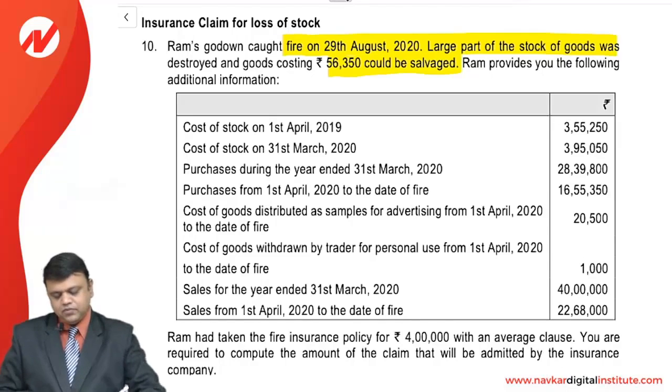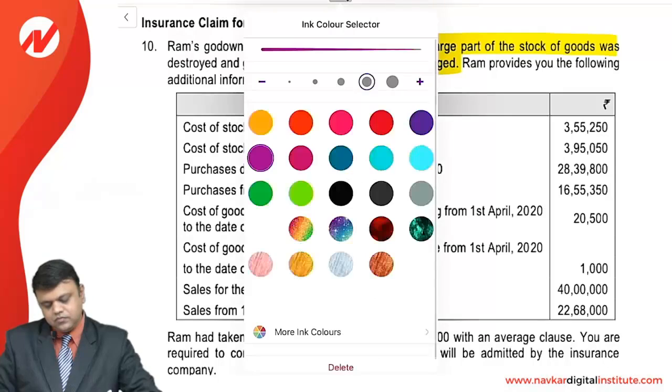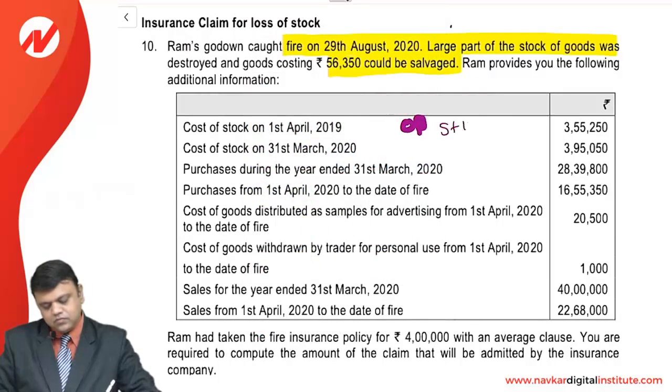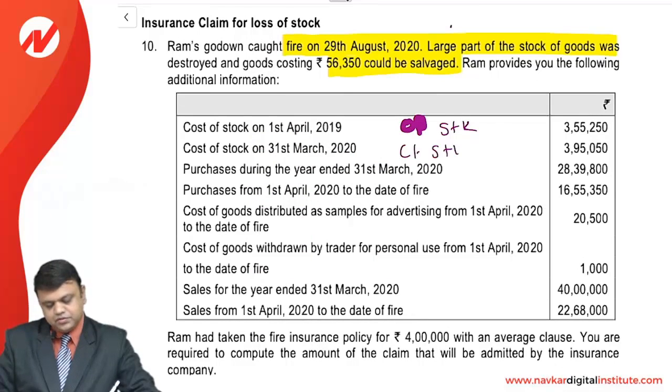Number 1, cost of stock on 1st April 2019, that is the opening stock. Cost of stock on 31st March 20, that is nothing but the closing stock of the last year.